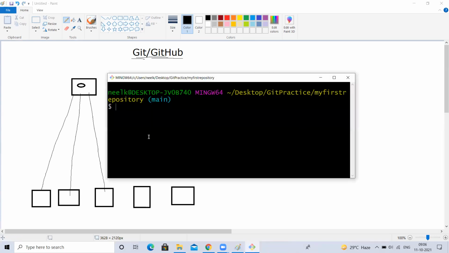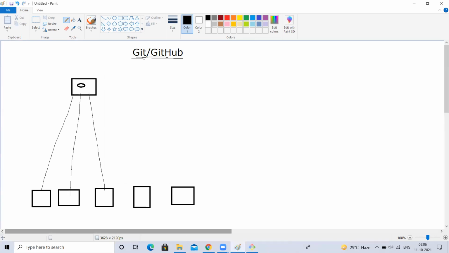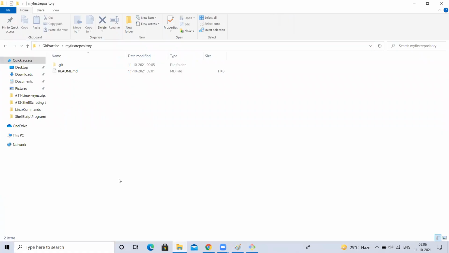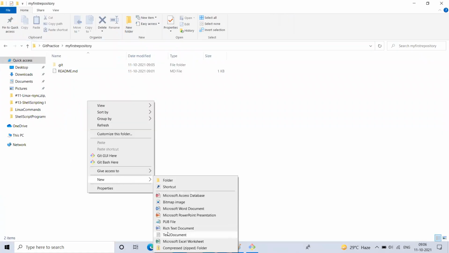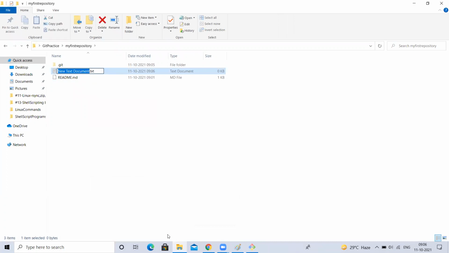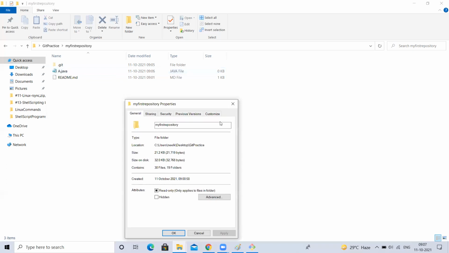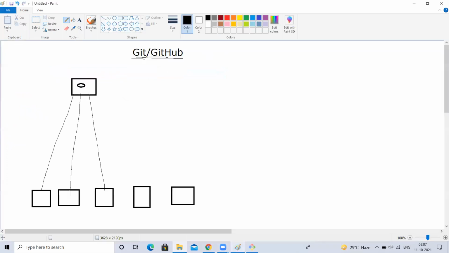I created a file here in reverse order, right? From my local, I want to push. I'm creating one Java file, a.java, for example. Okay, I created a file called a.java. Where did I create this? In my local. This a.java is in my local.